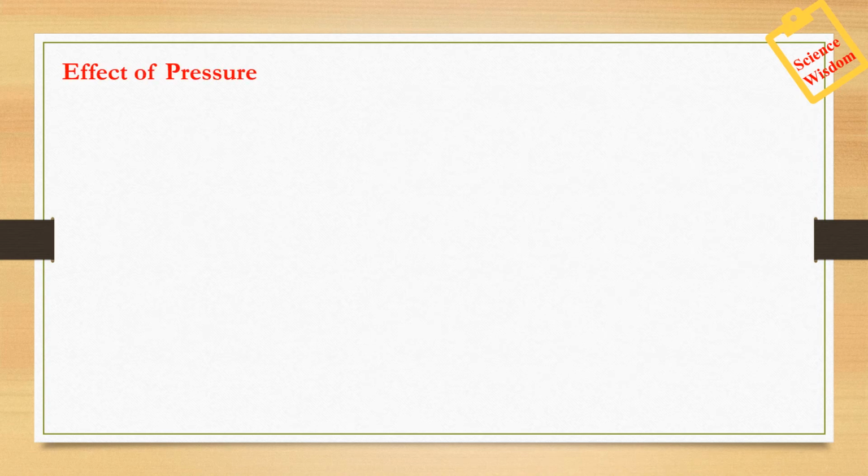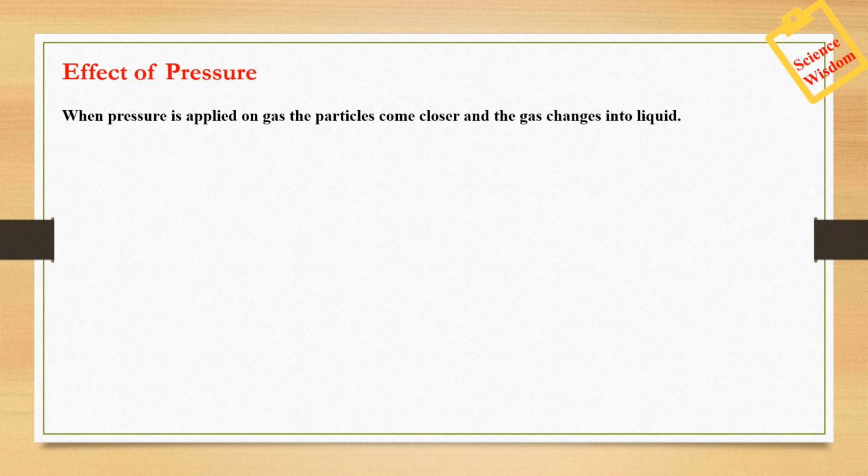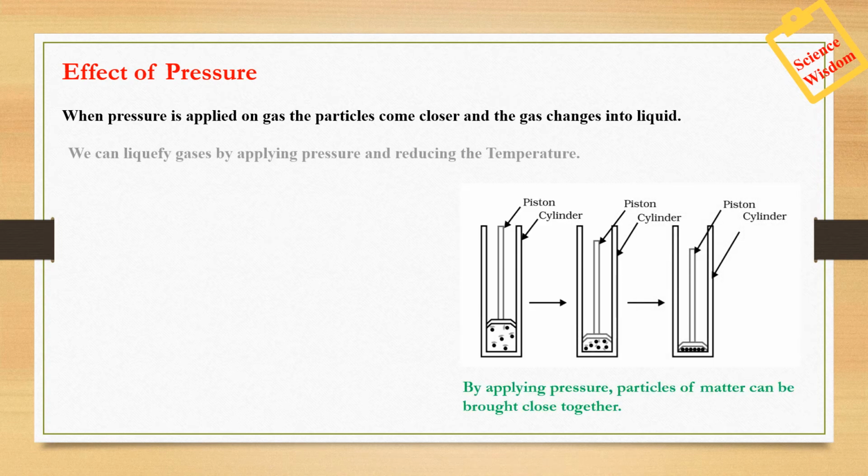Next, we are going to study the effect of pressure on these states. When pressure is applied on the gaseous particles, the particles come closer and change back to liquid state. You must have seen the LPG cylinders, right? The gases are compressed inside a cylinder. Why? Because by applying pressure, we can liquefy a gas. So we can liquefy gases by applying pressure and reducing the temperature.